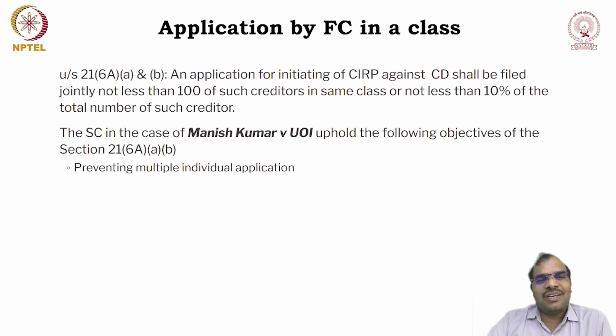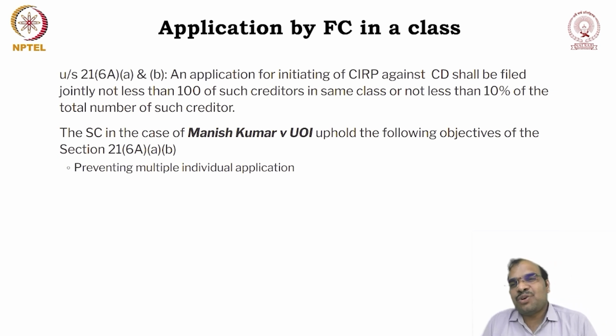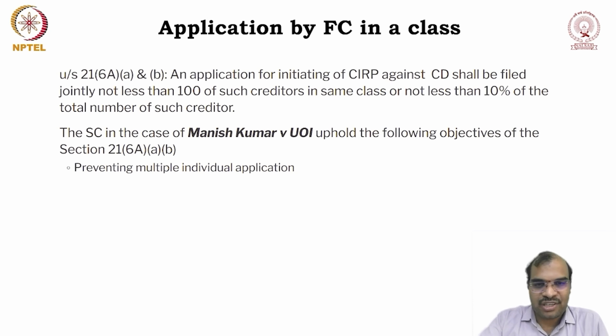To prevent multiple individual applications, because if you don't allow joint applications, each and every creditor will file an individual application. So it unnecessarily increases the burden on the judiciary. That's why this section was inserted, to prevent multiple individual applications.